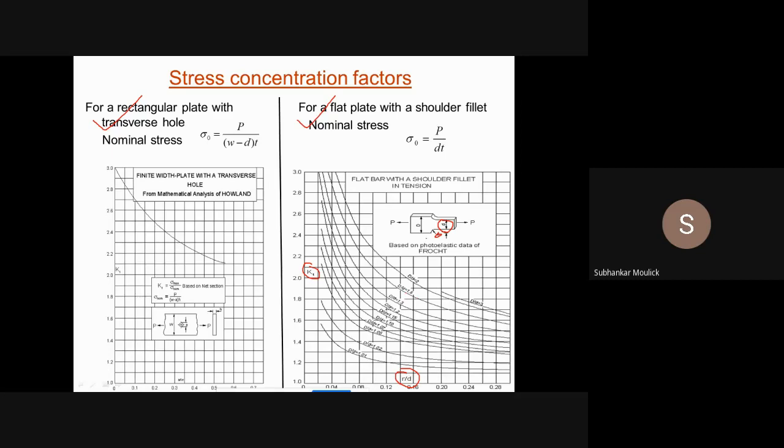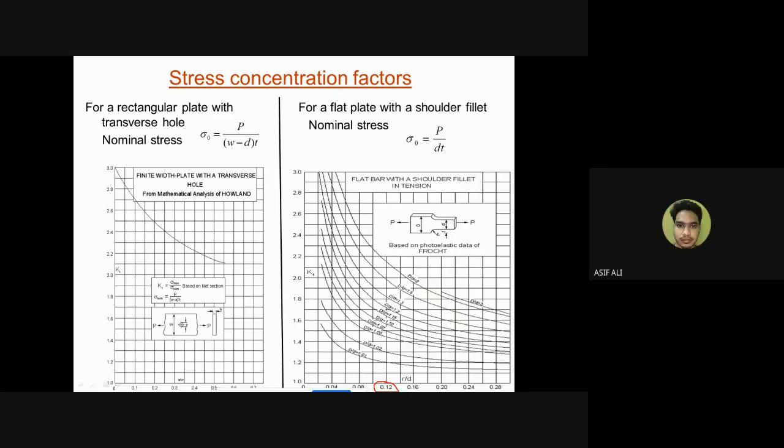So this small r again will be given to you in the problem, and this small d will also be given to you in the problem. From the diagram it is very clear. You will find the ratio of small r by d. Say that the r by d ratio comes out to be 0.12. So I got the value of r by d to be 0.12.